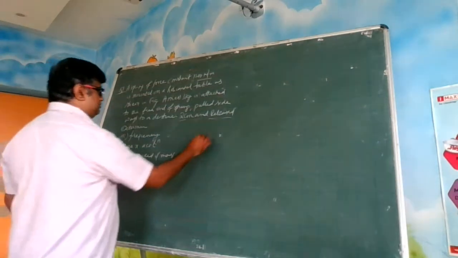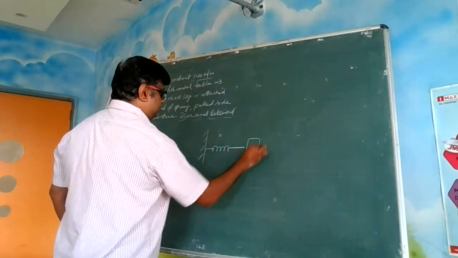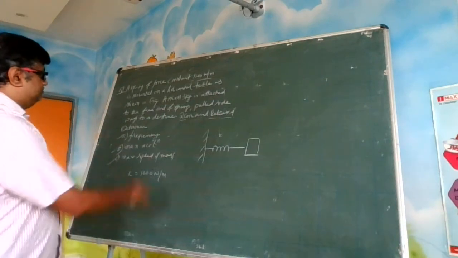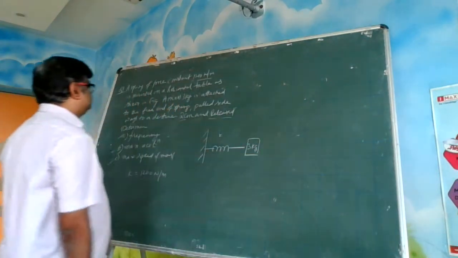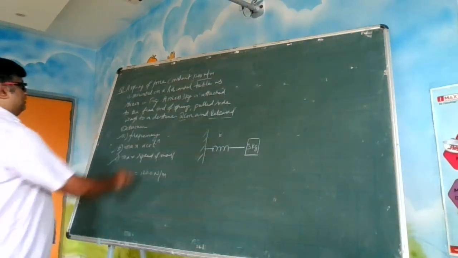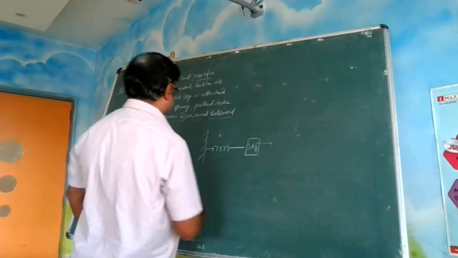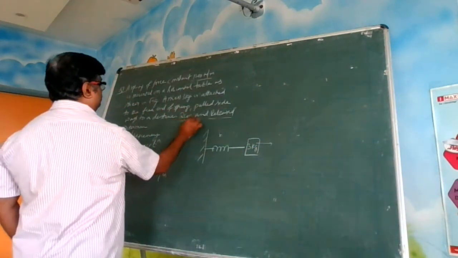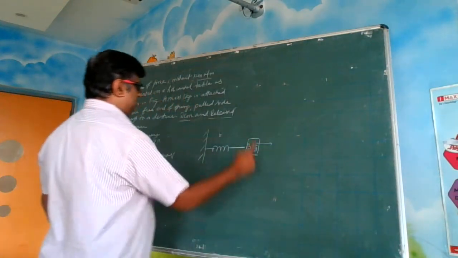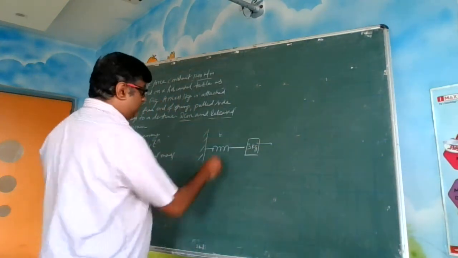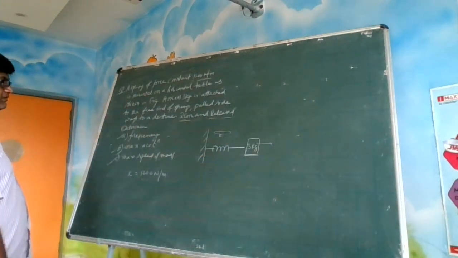So the situation is like this. There is a spring which is connected to a mass. This mass is given as 3 kg. To the free end of the spring and pulled sideways. It is pulled in this direction to a distance of 2 centimeter and released. Once you have pulled and released, it will oscillate. So determine the frequency.